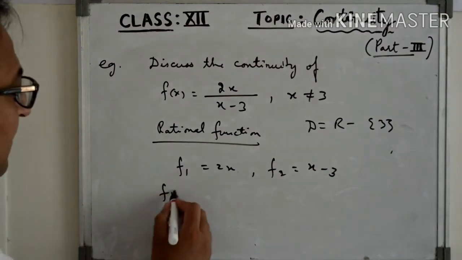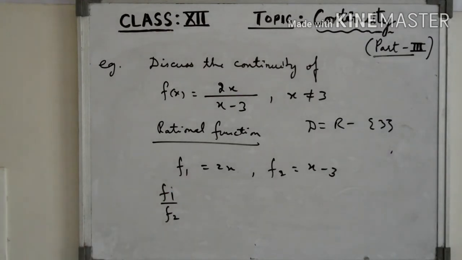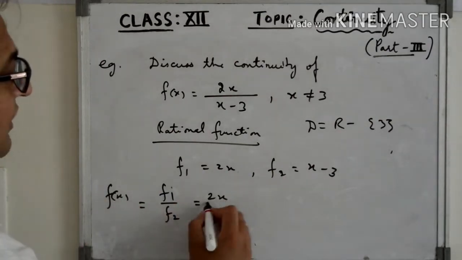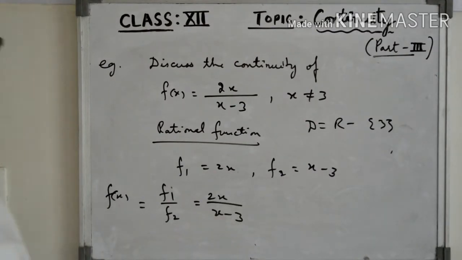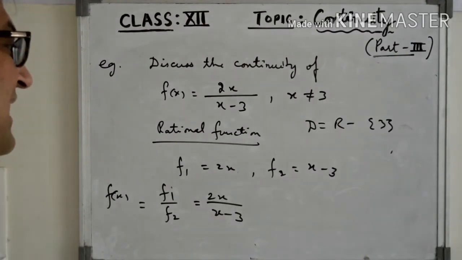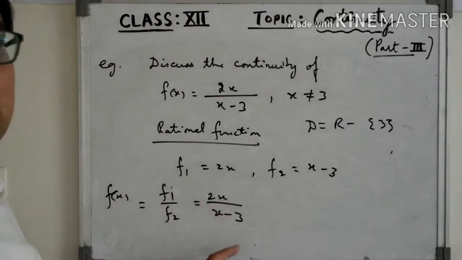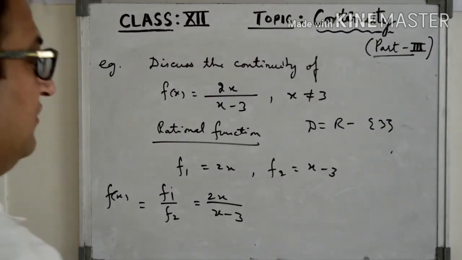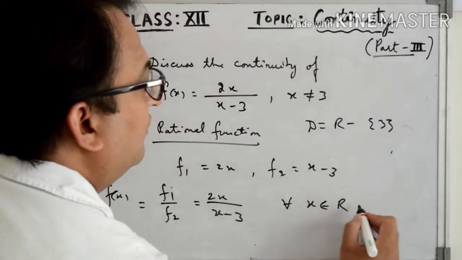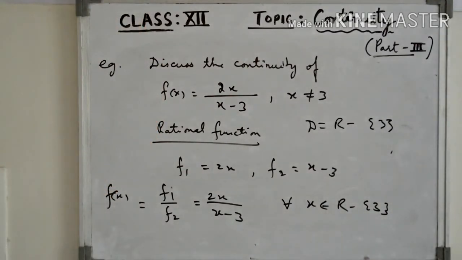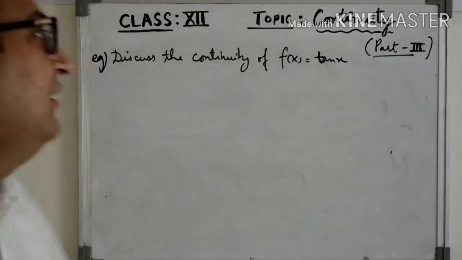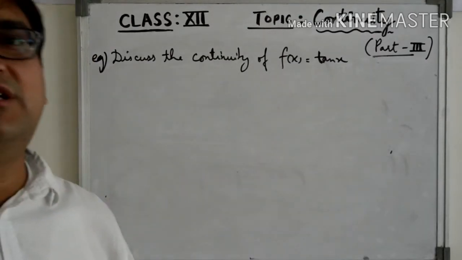So their division f1 by f2 will give me the function f(x), which will be 2x upon x minus 3, and by algebra of continuous functions I can say that 2x upon x minus 3 is a continuous function because it is continuous for all x belonging to the set of real numbers minus 3. It is continuous in its domain, so therefore it is a continuous function. One more important example I would like to take here is the continuity of the function tangent x.